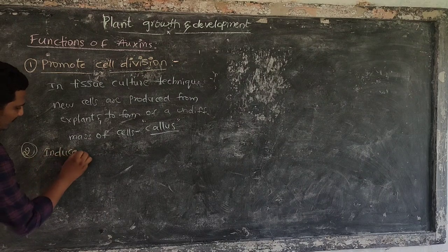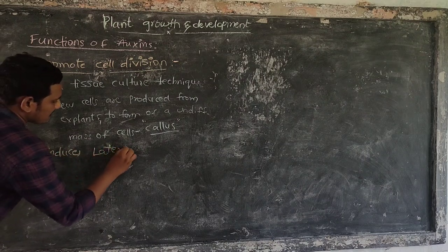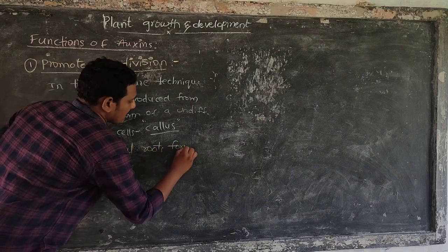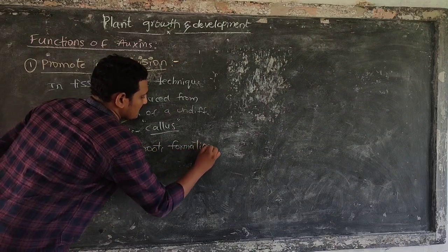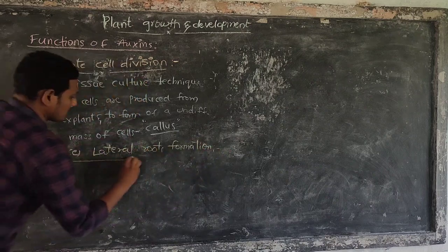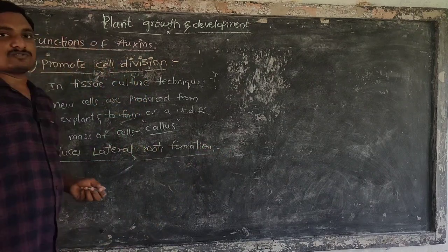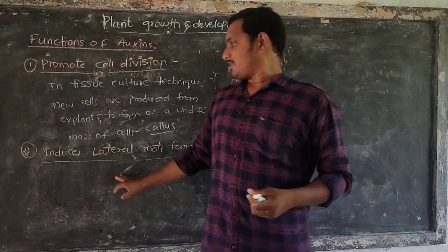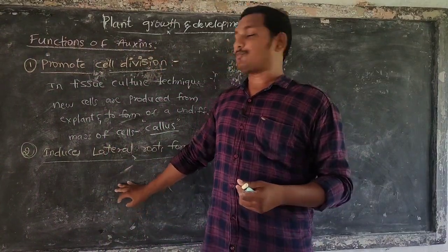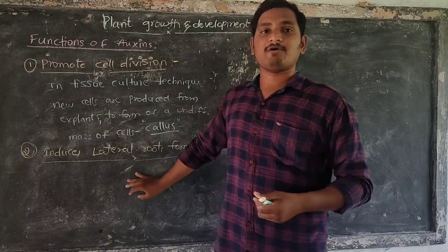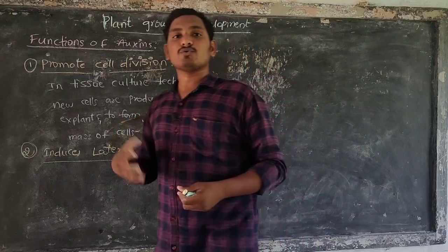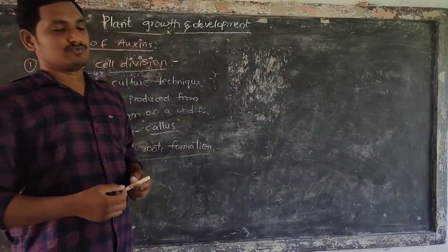Next, auxins induce lateral root formation. Lateral roots, it means roots arise from the plant body. Roots are produced by the plant body with the help of auxins. Auxins help in the production of lateral roots.